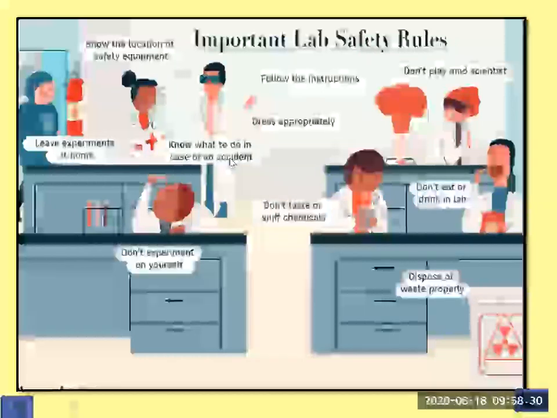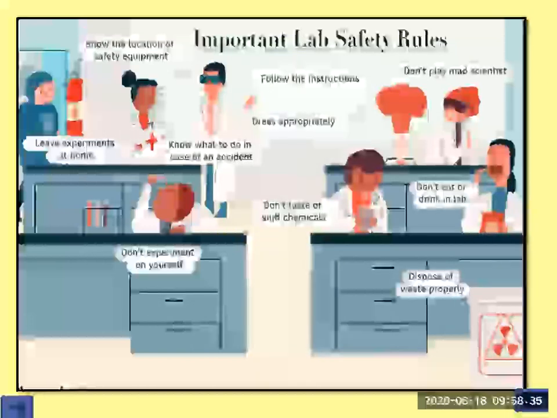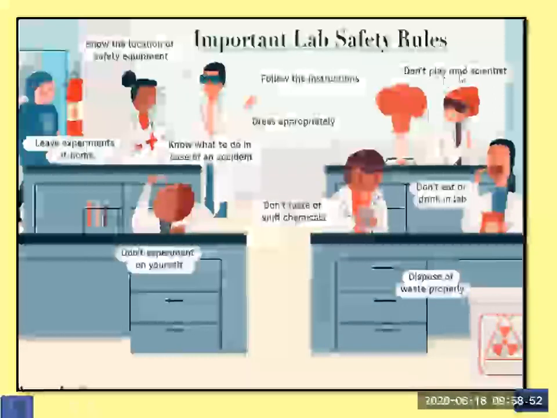Means in case of an accident, you need to immediately inform your teacher, then follow the instructions given by the teacher. Dress appropriately means wear the lab coat and wear goggles to protect your eyes. Wearing a lab coat protects your clothes. Don't play mad scientist means don't try to carry out experiments on your own without the permission of the teacher.